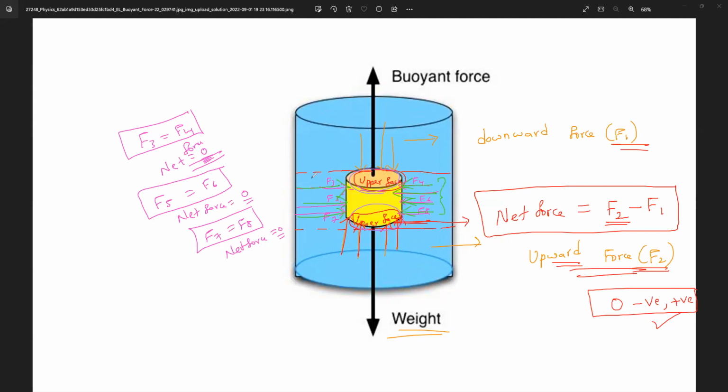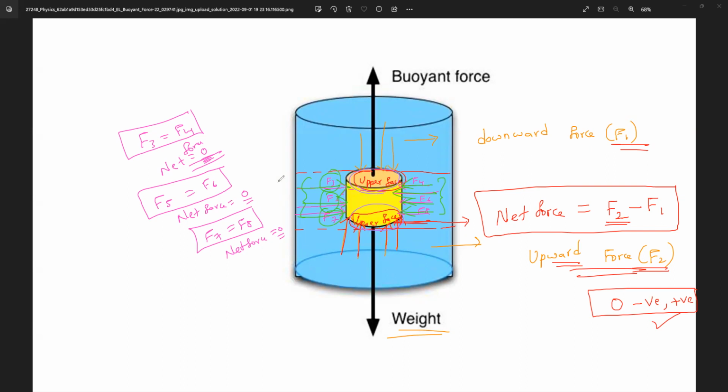So what is the total net resultant force? Anybody can tell? Please respond. Right side is equal to left side, so they will cancel the effect of each other. There is no effect on the body by these horizontal forces. Only the effect is what forces? Vertical forces, either vertically downwards or vertically upwards. That is the only cause of the buoyancy force. So the body will experience what forces, everybody? Downward force and upward force.